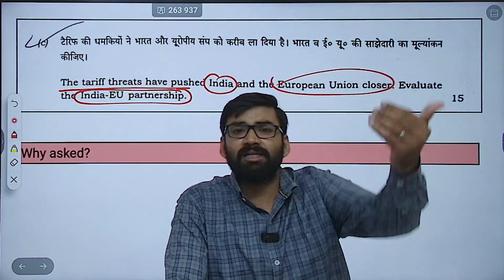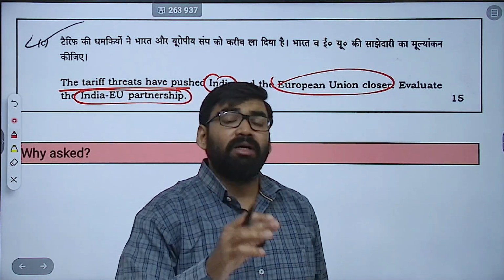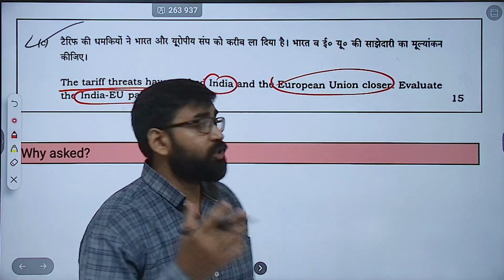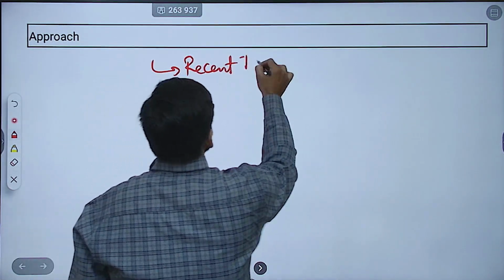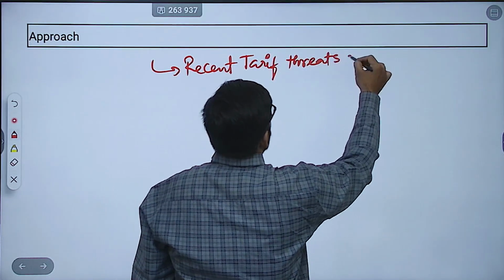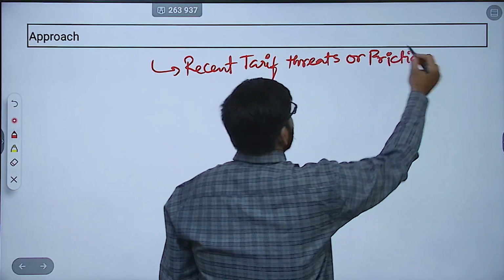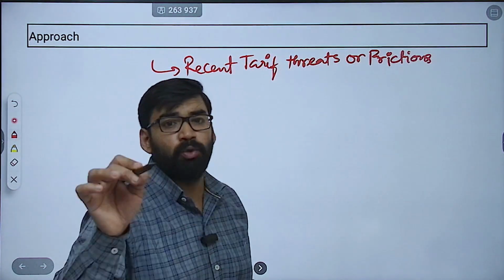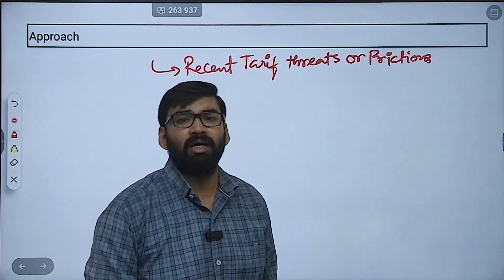In this you can mention, first of all, recent tariff threats or frictions that brought India and European Union closer, to lessen dependence on other blocs.